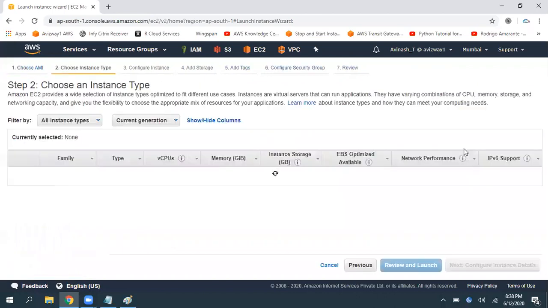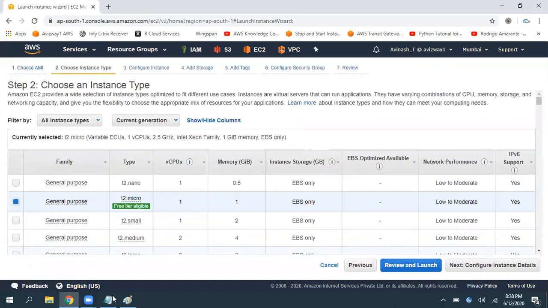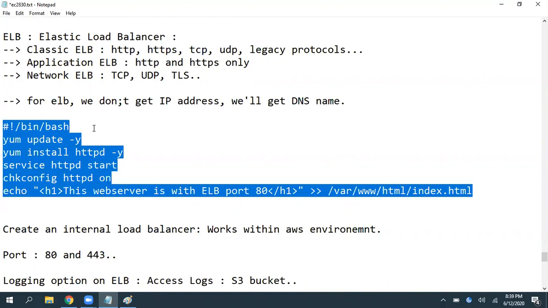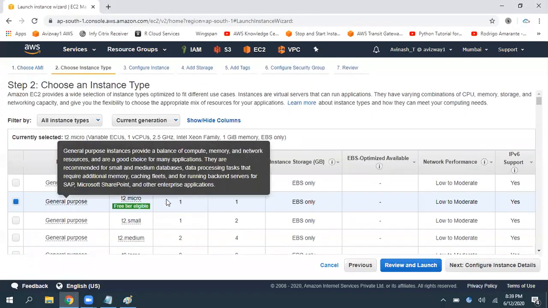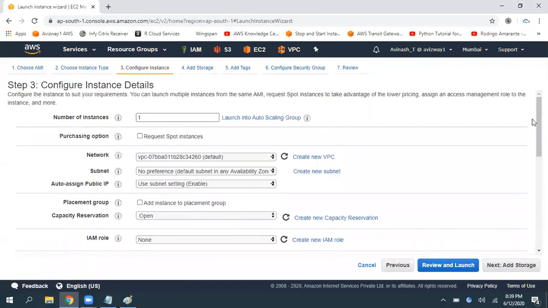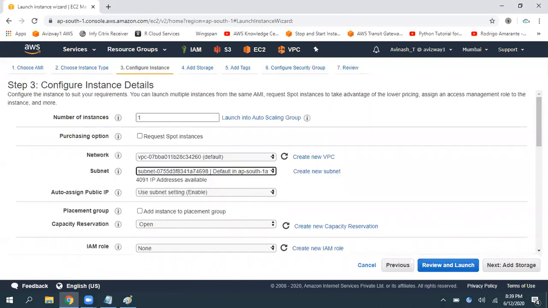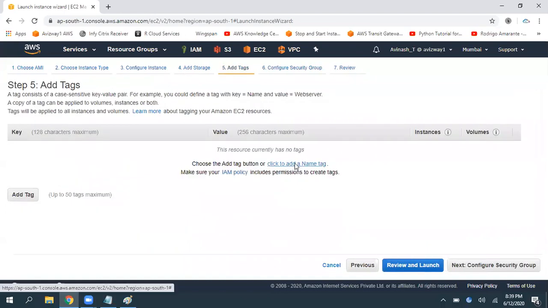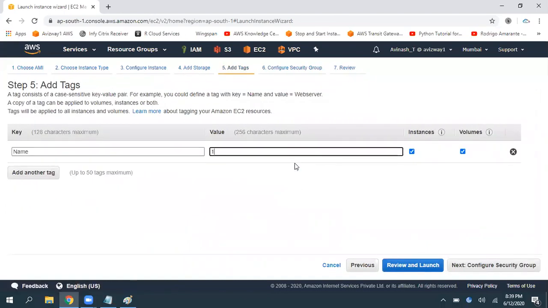Amazon Linux 2 AMI, T2 Micro. In the same command, if you want to install the OS with the latest patches, you can give yum update -y, and our operating system also updates. That is optional. However, I'm taking T2 Micro, and I'm going to launch this instance in subnet 1A. Next, tag, and this is 1A web server.